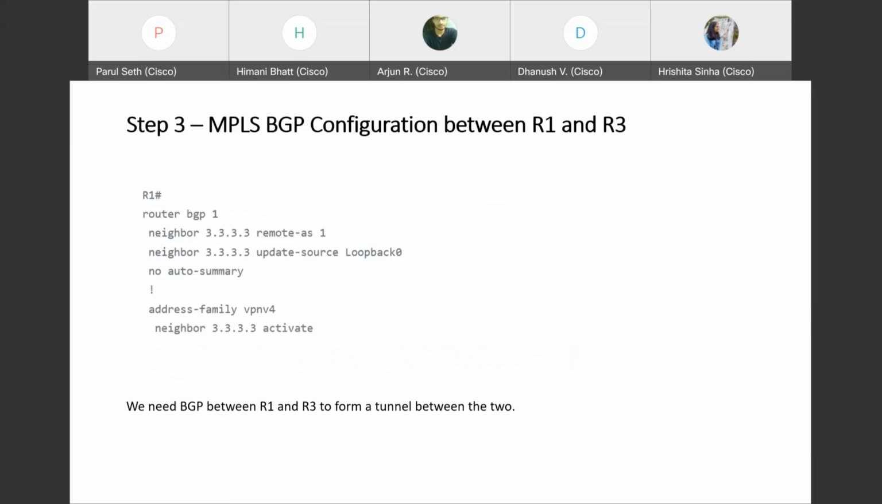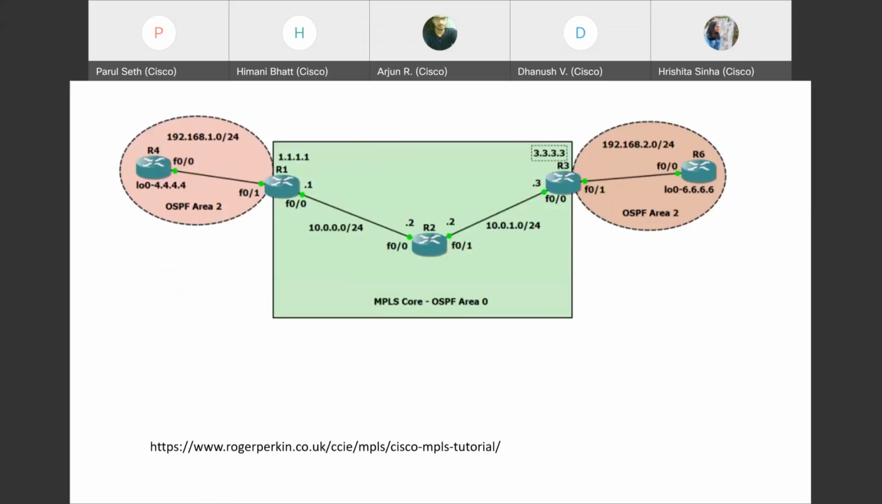And the third step would be we need a BGP between R1 and R3. Why do we need that? Because we will be forming an MPLS tunnel between R1 and R3. There is no physical tunnel, but we need an MPLS tunnel between R1 and R3 because outside the MPLS cloud, they don't know that R2 exists. So it should appear that R1 and R3 are directly contacting each other.